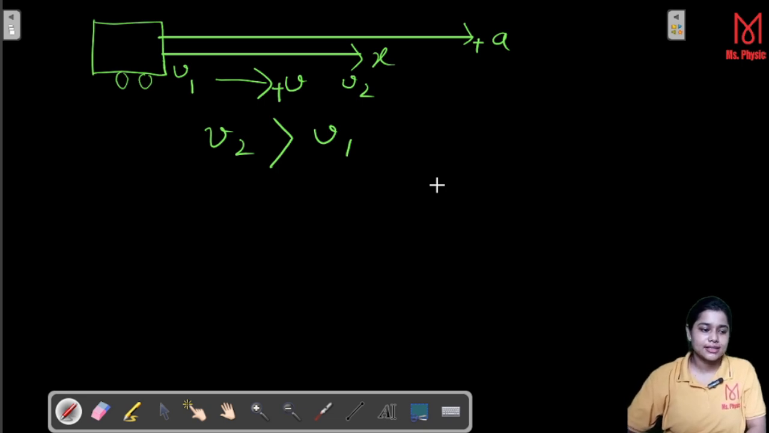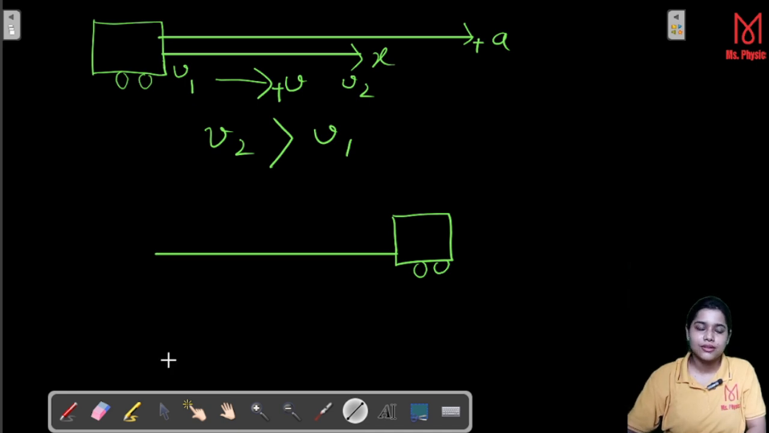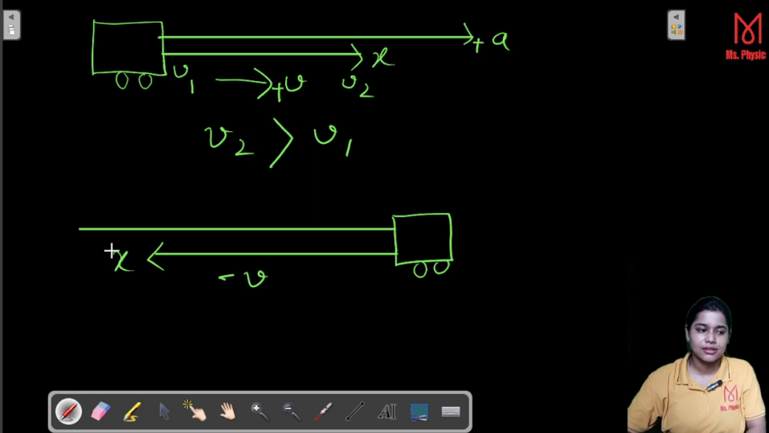Now you see, suppose the same car is now moving along the negative x-axis. The car is here and the velocity is along your negative x-axis. Therefore, here the velocity would be negative and here acceleration is also along the negative x-axis. That means both are in the same direction. Okay, this is your acceleration. So due to the acceleration, again the velocity will change from minus v1 to minus v2.